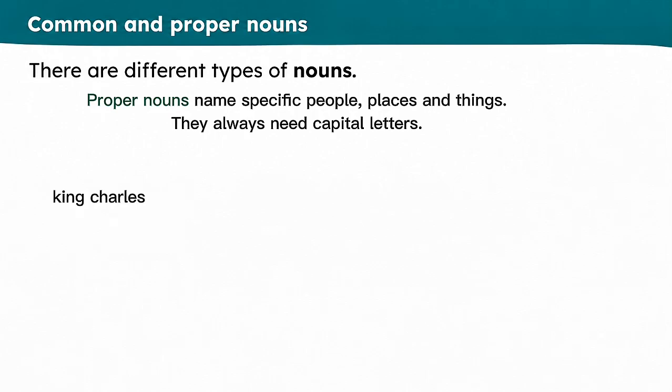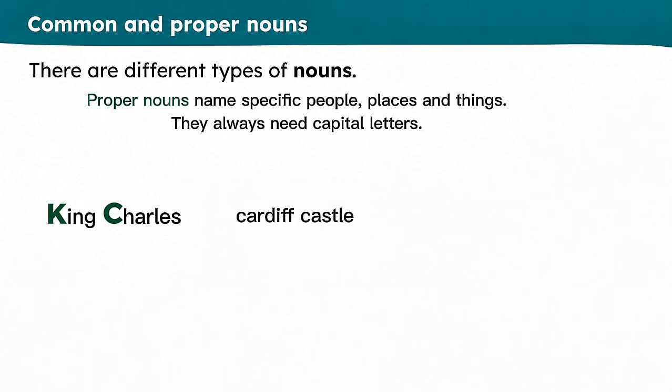King Charles is a specific person, which means his name can't look like this. It needs capital letters. Cardiff Castle, which is a castle in Wales, is a specific place, which means it needs a capital letter. And the Royal Mile, a place in Edinburgh, because it's a specific place, needs a capital letter. Well done.